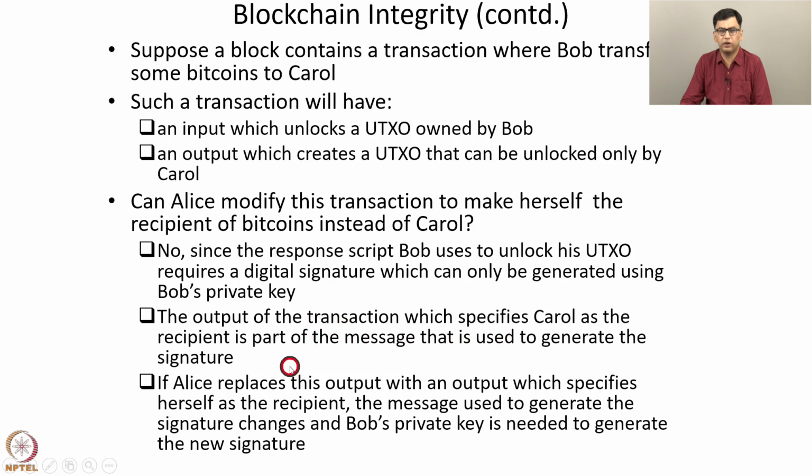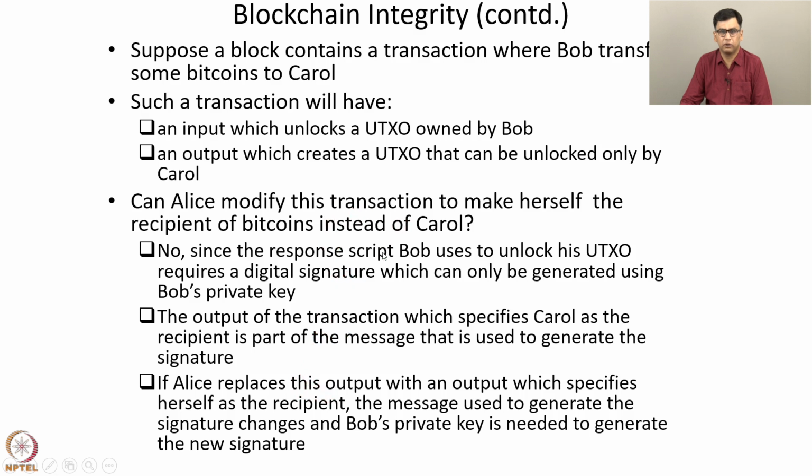If she makes this replacement, then she'll have to create a digital signature using Bob's private key. But Alice obviously does not have Bob's private key, so hence she cannot make herself the recipient of the bitcoins instead of Carol.